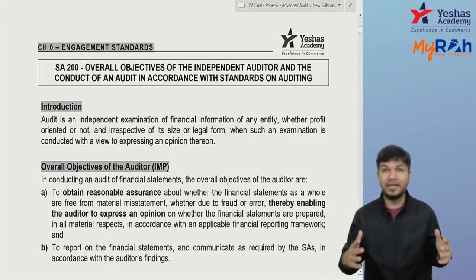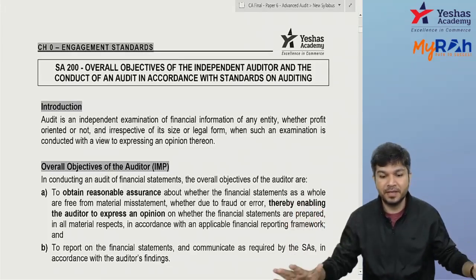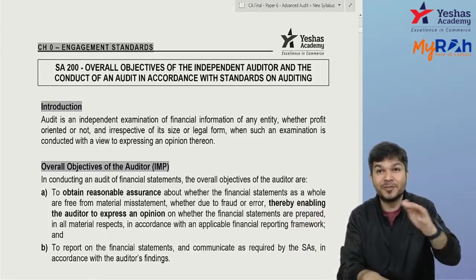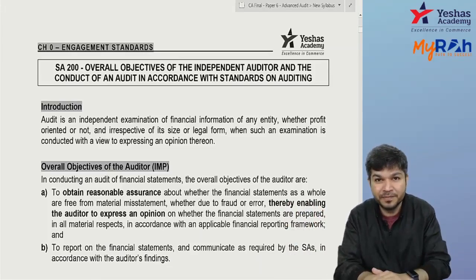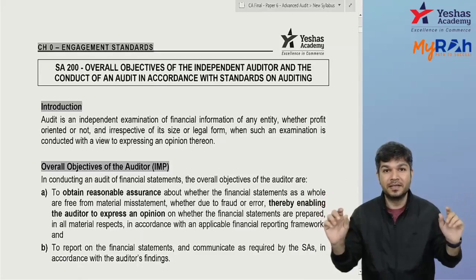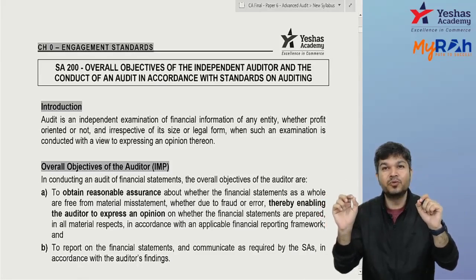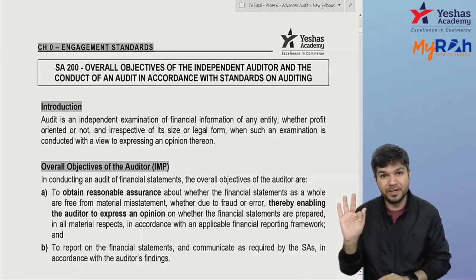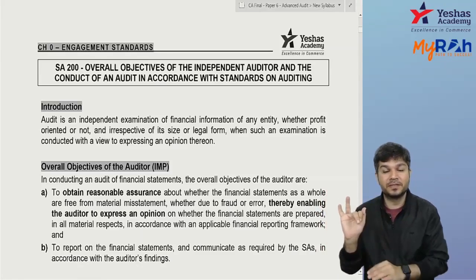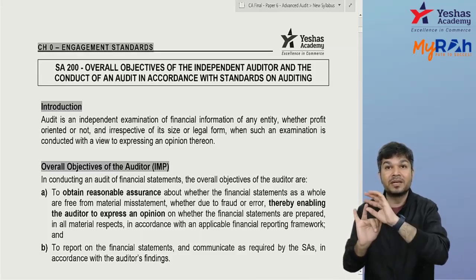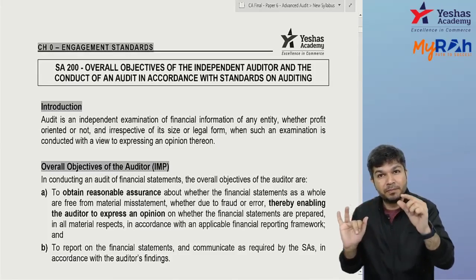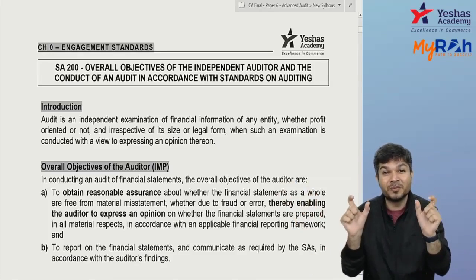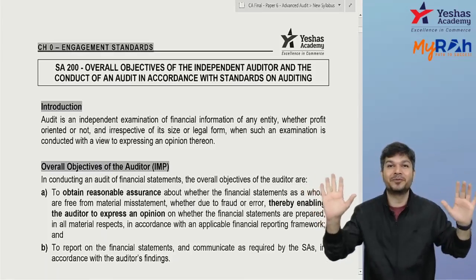So, sir, to get an all India rank, what do I need to do differently? Nothing. Same material, one student who refers to it is getting an all India rank, another student who refers to it is not even clearing. It's not like you've done something else. It's just small things you need to do with great discipline. Make sure you attend all your classes on a timely basis. Make sure you've written 1 or 2 mock tests. Make sure you are focusing on the important sentences and important words. You are not writing answers very generally. It's just small things with great discipline that's going to help you.